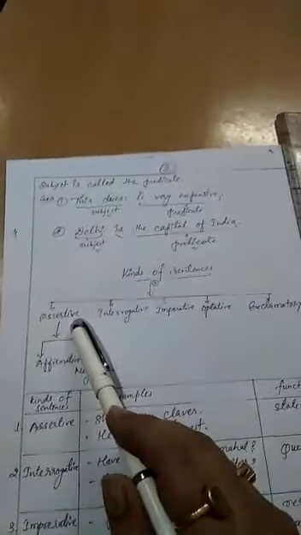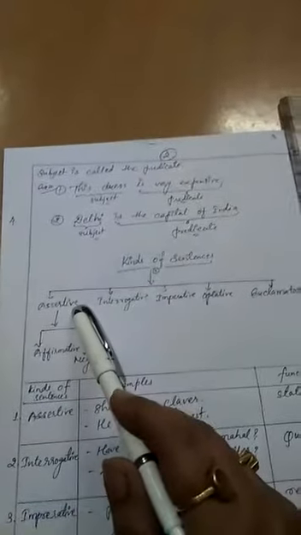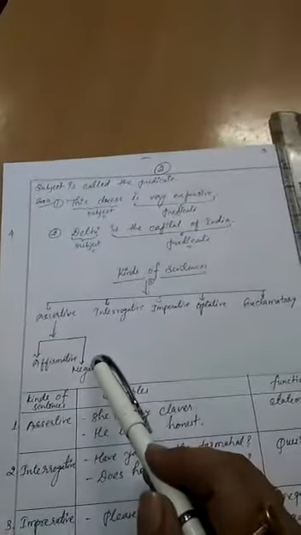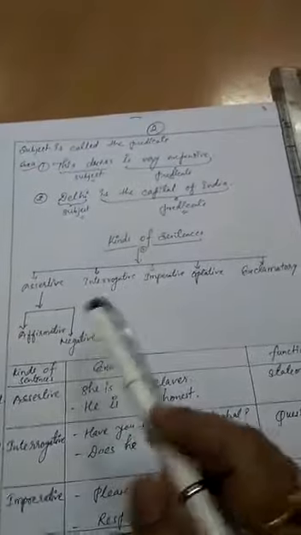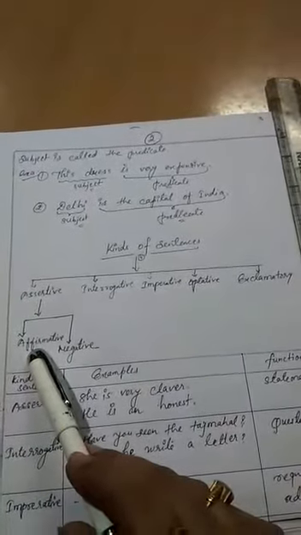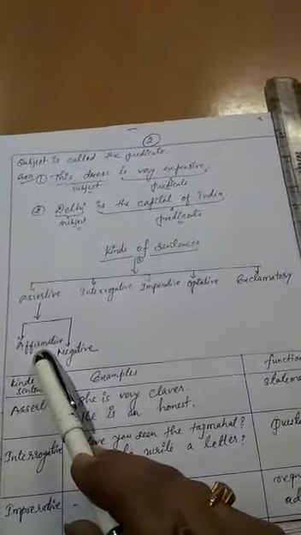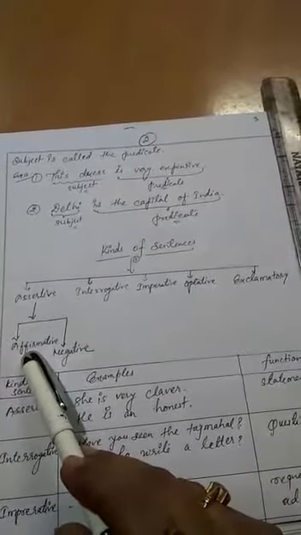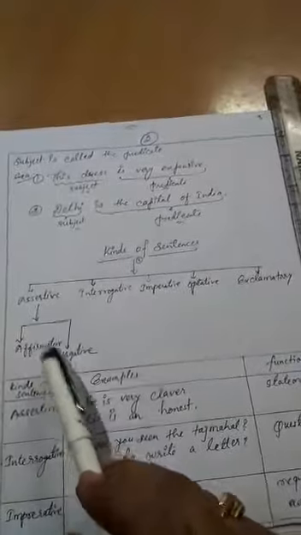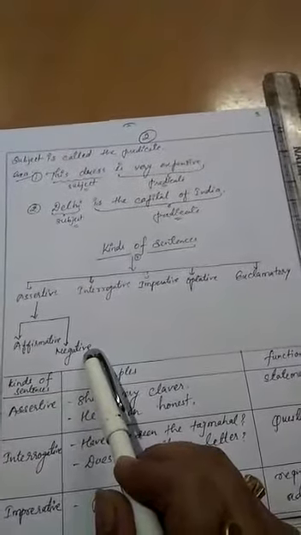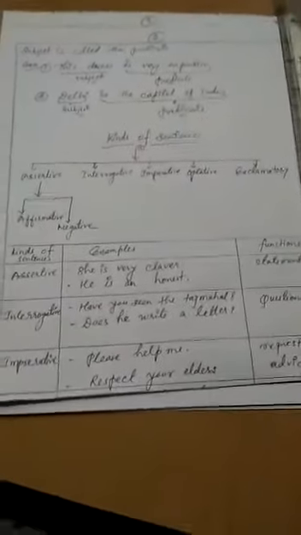Okay, then we see assertive sentences. It is also divided into 2 parts. First one is affirmative. Repeat after me. First one is affirmative and second one is negative. Okay, very good. Now we look at this chart.